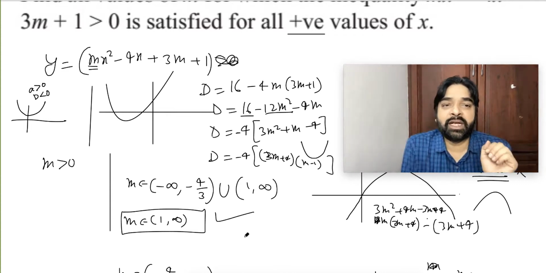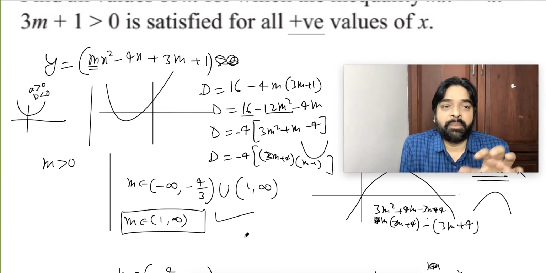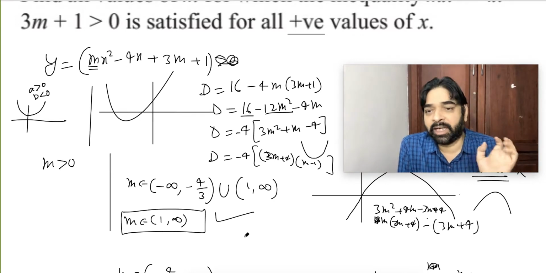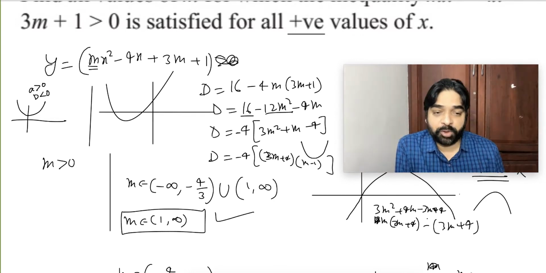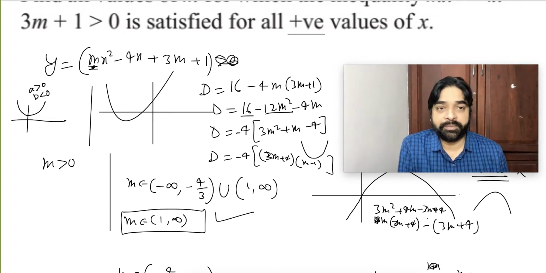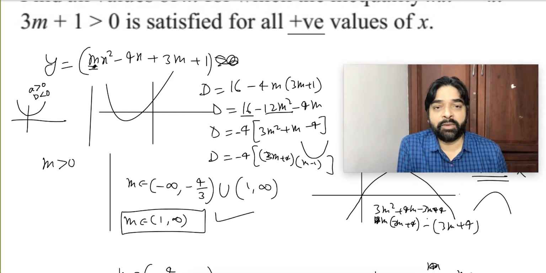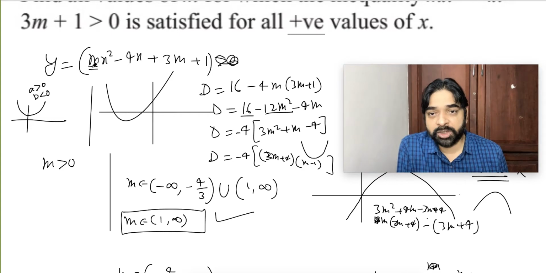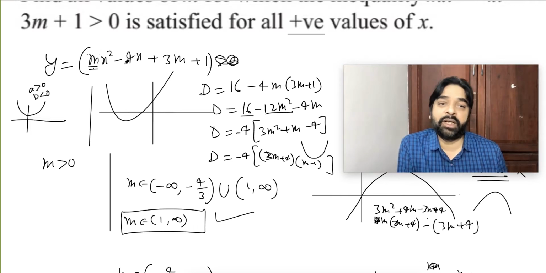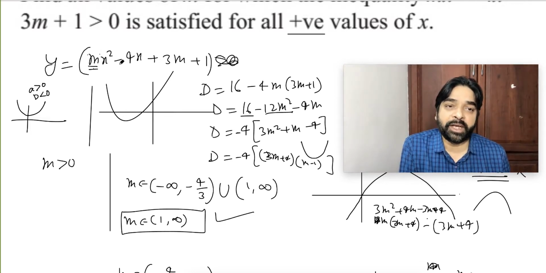Last point, have you understood how I said? The both roots negative condition is that A, B, C must have the same sign. That is correct. But I already told you that M cannot be negative, means M is positive. M positive and ABC must have the same sign. So see, A is positive and B is negative. So 100% sure that both the roots cannot be negative.